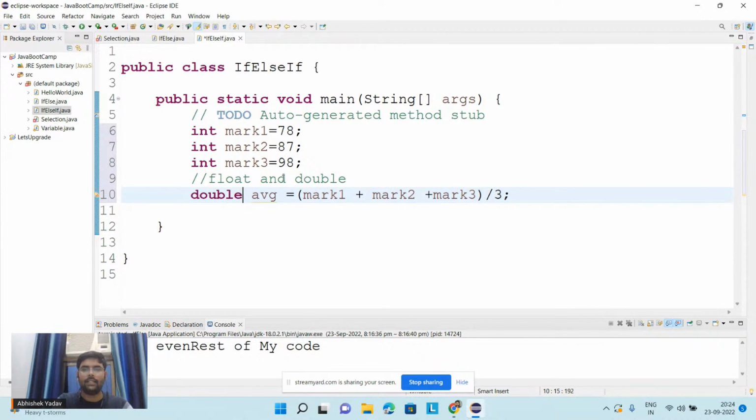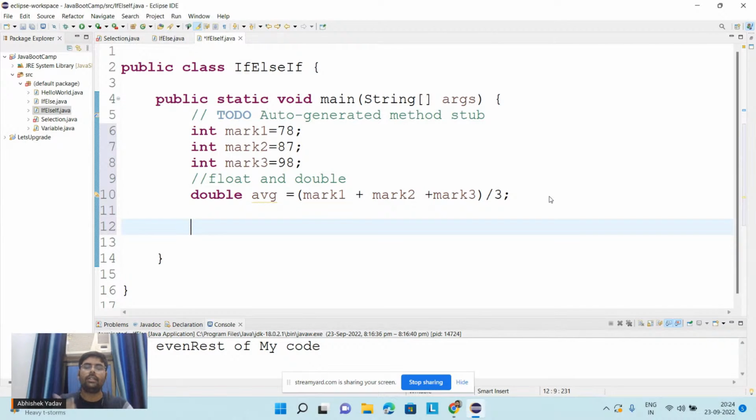And after that what I will do, I will write. Okay, so here guys, I have to decide which grade the average lies in. It can be grade A, it can be grade B, it can be grade C, right? So here you can see we have more than two options available, and we have to choose only one option. In that case, we will not use if else. We will go with if else if. So this is the main difference between if else and if else if.